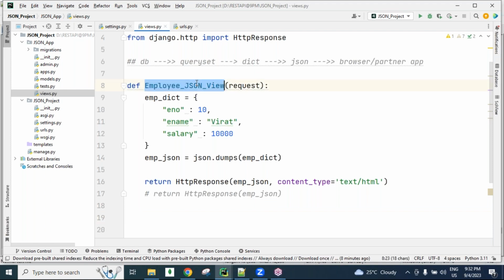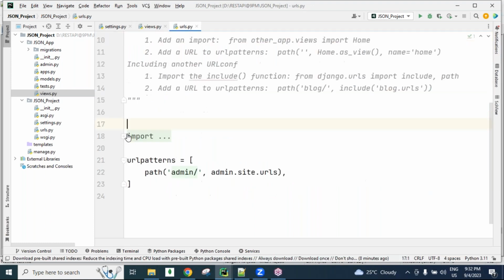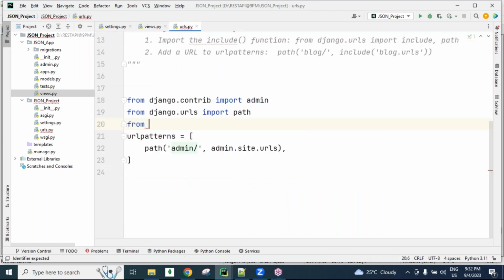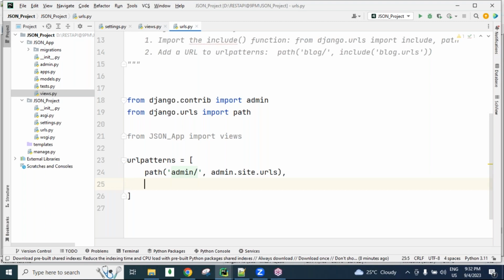Next, to execute this view, create one URL, guys. In urls.py we can create URLs. These things we regularly get by default in Django, guys. Simply I want to import my views here, from our JSON app import views. This is imported. Now I'm using the path method, path of EMP JSON, employee JSON slash. Inside the views, the employee JSON view is there, and that is what we are going to execute.